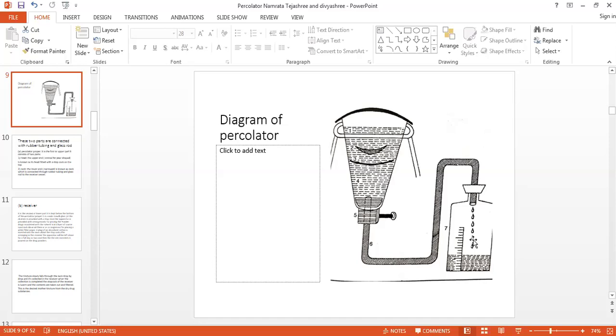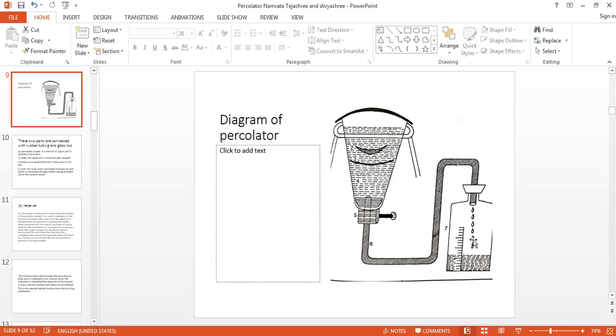For the 3x, you have to take 1 part of 2x, 9 parts of dispensing alcohol and give 10 downward strokes. In this way, you will get the 3x, and the further potencies are prepared like this only, 1:9 part. And in the centesimal scale, your ratio will be 1:99. So in this way, we are doing the potentization in the new method.